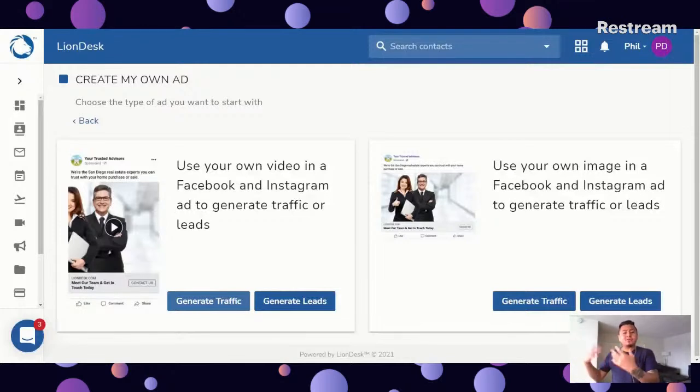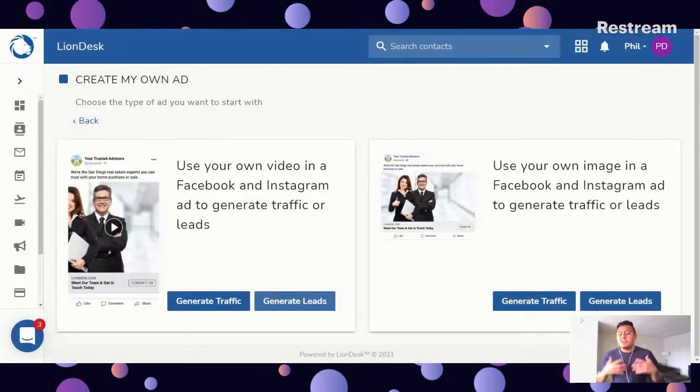And from there, you'll be able to interact with that contact. If you wanted to generate leads, I would recommend clicking on generate leads. Liondesk is going to take care of all of that work for you, right? Once they click on generate leads, Liondesk will capture their information, their name, their email address, their phone number, that information on Facebook, and it's going to create a new contact record for you. That way you can start following up with these new leads.